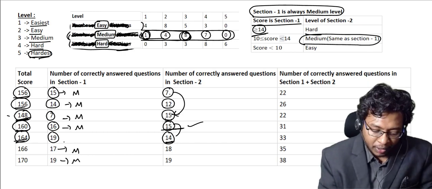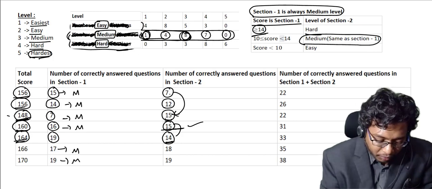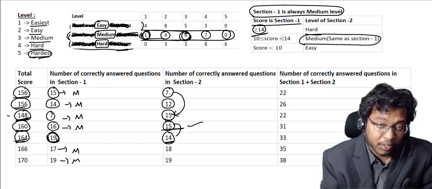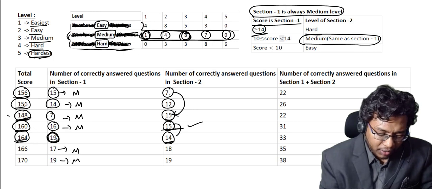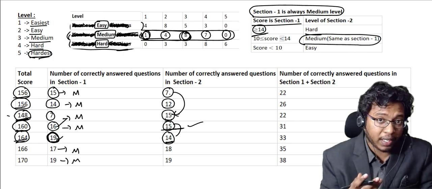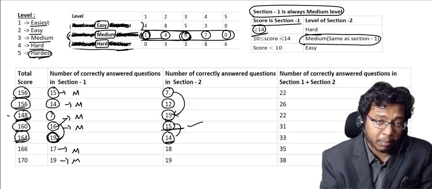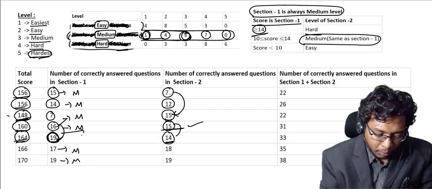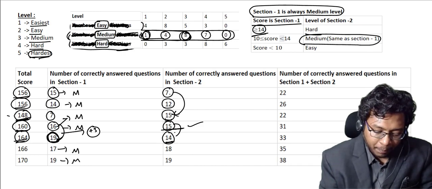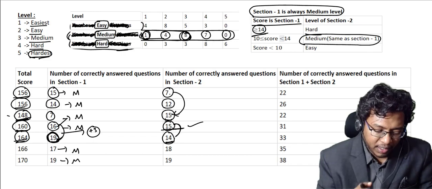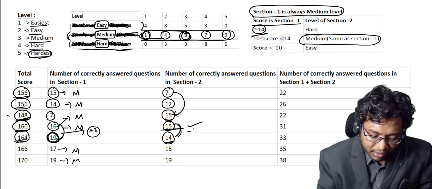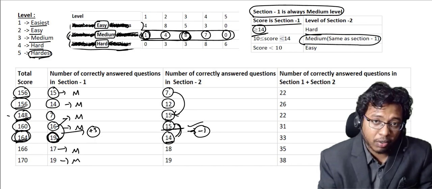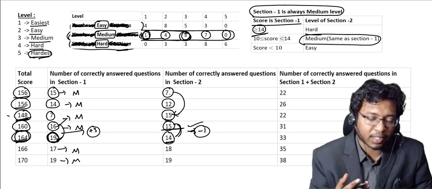164 is a good score. How did he get that? Because he performed better than him in the first section, right? In the first section the other scored 16, but he scored 19. That means he outperformed him in the first section with more than 3 questions correct. But in the second section what happened? He got just 1 question less, but still he managed to get a higher score. Why? Because he got a very good score in the first section.